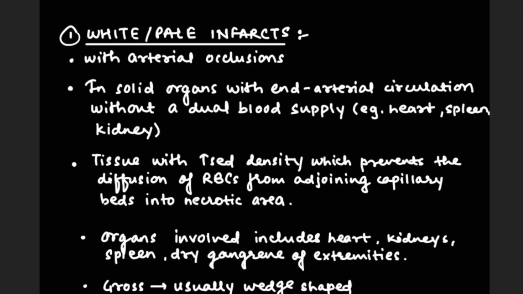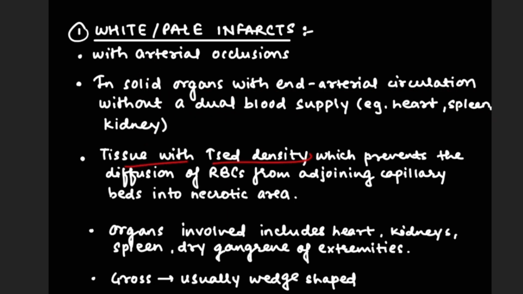First is the white or pale infarct. It can occur with arterial occlusion in solid organs with end arterial circulation, without a dual blood supply. These are more prone to white infarcts, for example heart, spleen and kidney, with increased density which prevents the diffusion of RBCs. So in this case there will be white or pale infarcts. If this is a highly dense tissue, and this is a capillary and this is a necrotic area, RBCs will not flow through this.